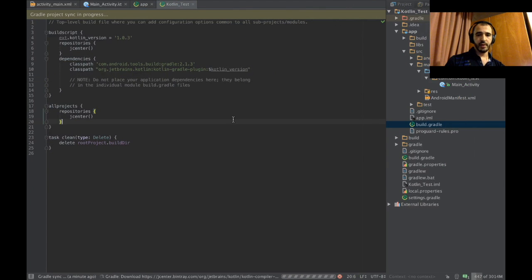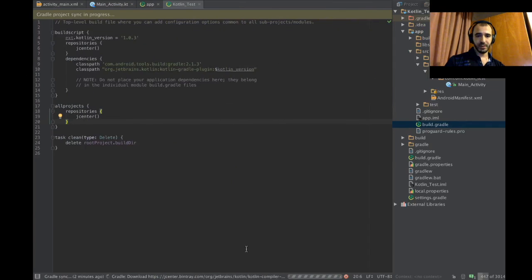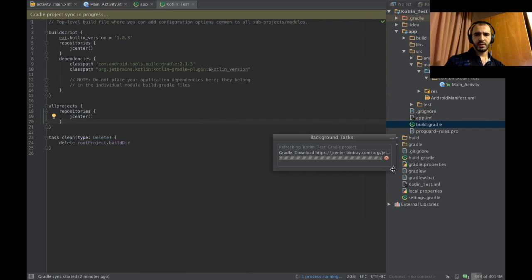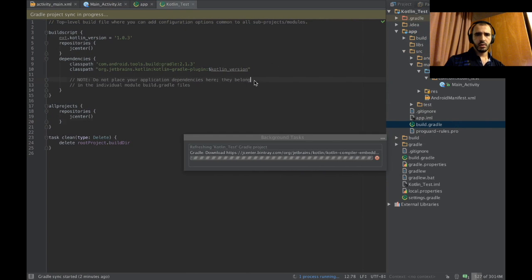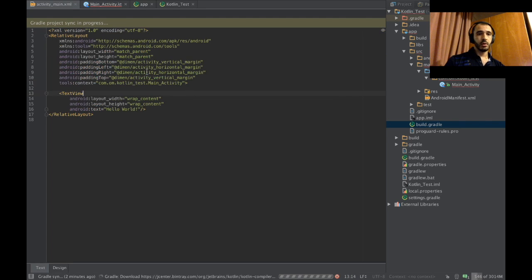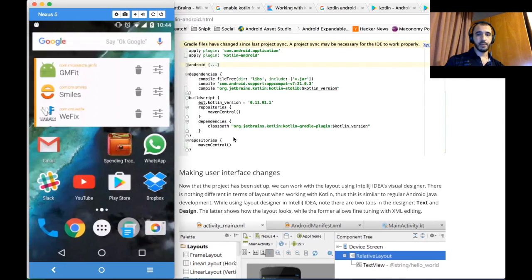Come on. Downloading? What are you downloading? Oh no. It's downloading the compiler now. It's gonna take forever. Okay, never mind. Oh, you see, now it's .kt. It's not .java anymore. So this should be the same.